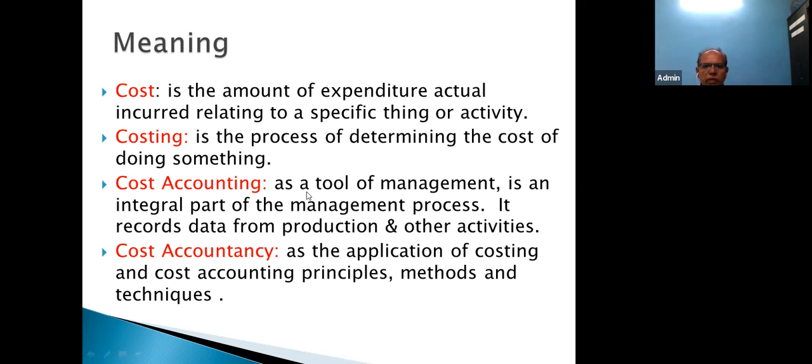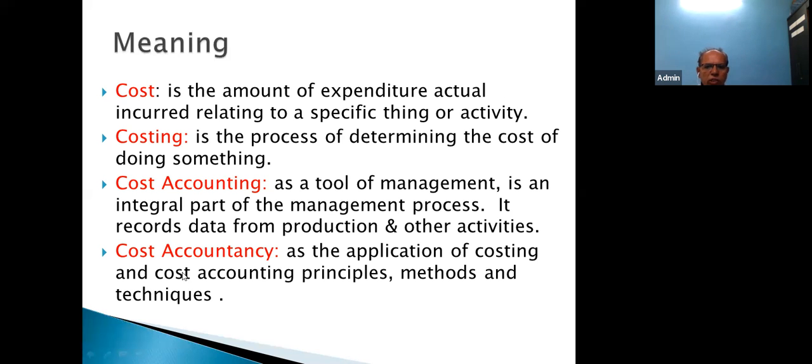So cost accounting is basically a tool of management. Please remember this word. It is a tool of management and an integral part of the management process. Of course, management is your integral part. They are not outsiders. They are insiders. Management is from your own organization. They are the owner, or they are the person who has started the business, like the promoter. That is why they are an integral part of the management process. So they have full right to get a record from production and other activities. Management has full rights.